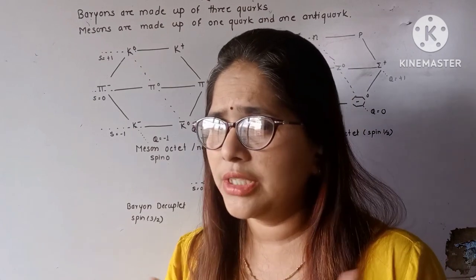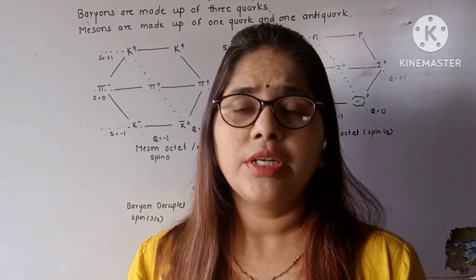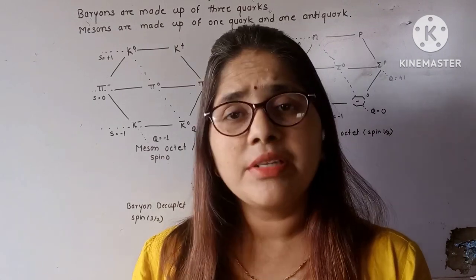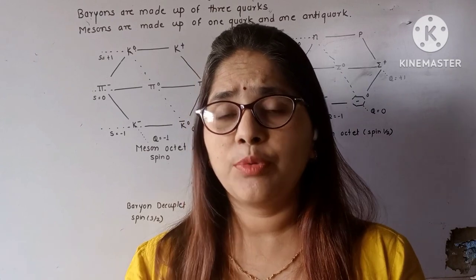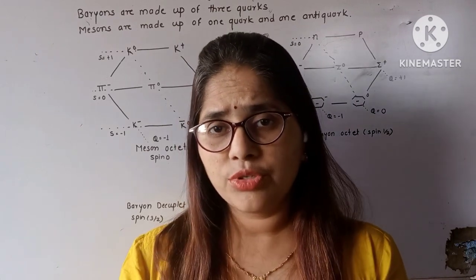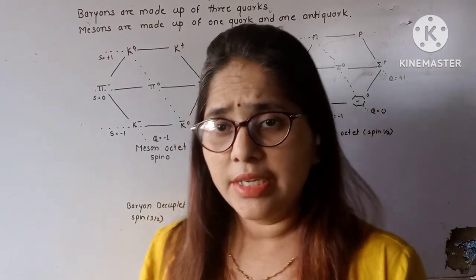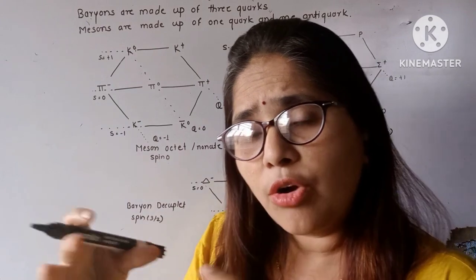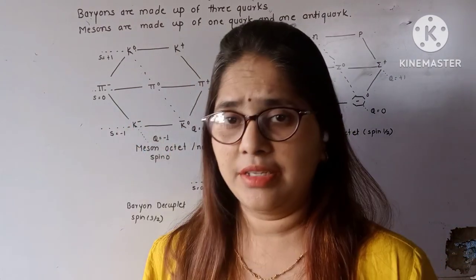Okay, just like a periodic table. In the periodic table a large number of elements are there, but the constituent atoms for all elements are protons, neutrons and electrons. So different combinations of protons, neutrons and electrons will make the different elements. Similarly, different combinations of these quarks will make the different particles.